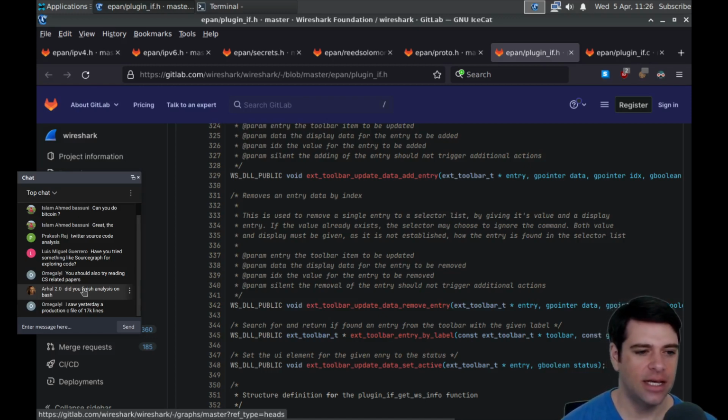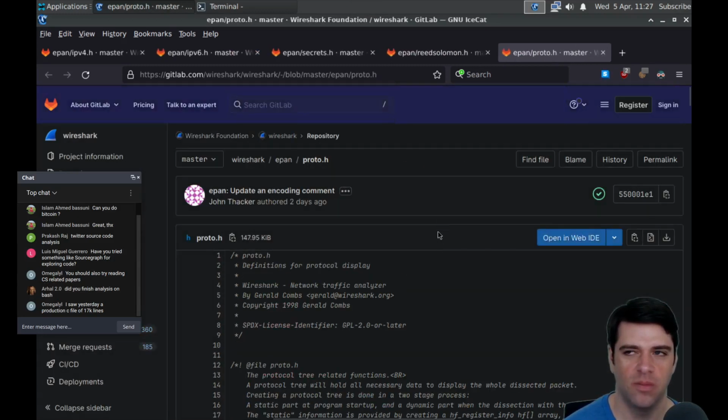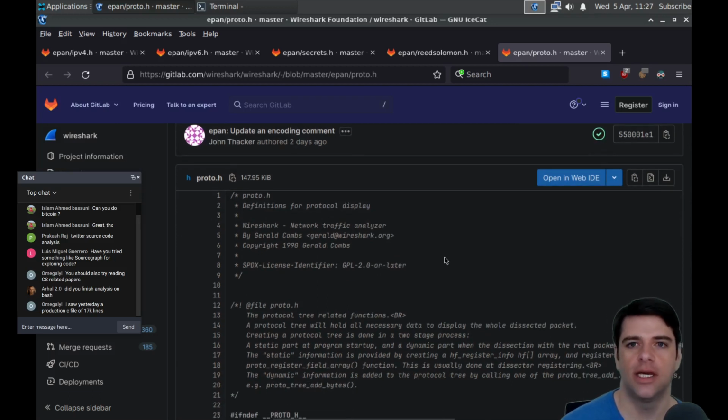And then Omegle said, I saw yesterday a production file of 17,000 lines C file. Yeah, that's a lot. I don't think there's any performance harm to that many lines, but it probably takes a long time for GitHub or GitLab to serve that file.